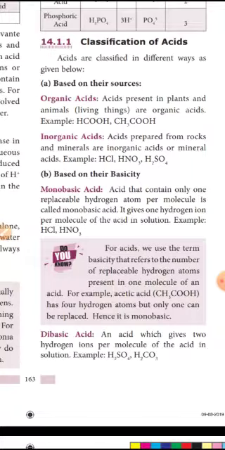So acids are classified on the basis of sources into organic acid, obtained from living things, and inorganic acid, a mineral acid prepared from rocks and minerals.